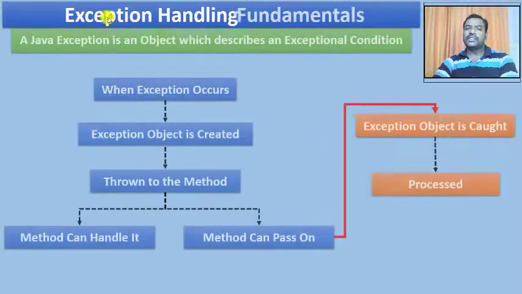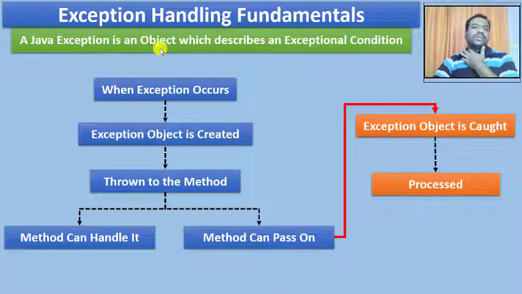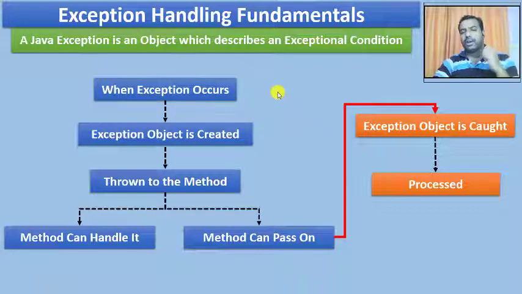Hence, when I say exception handling, it is about a runtime error. So now I need to understand how exactly this should be handled. But before that, a few fundamental things we need to understand. A Java exception is an object. It is an object which describes an exceptional condition. If a number is divided by 0, an exception is encountered, and it is encountered as an object. That is what we say.